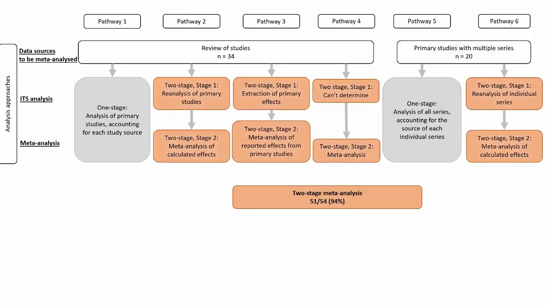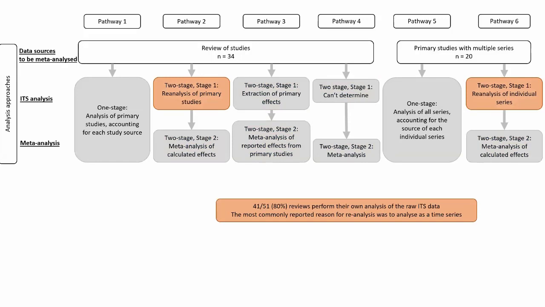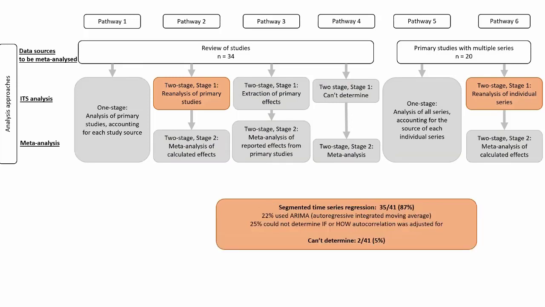There were 51 reviews that performed a two-stage meta-analysis, which fall into pathways 2, 3, 4, and 6. And for these, we discussed the ITS analysis and the meta-analysis methods. At the ITS analysis level, 41 reviews performed their own analysis of the primary ITS studies or series. In the case of reviews of studies, the most commonly reported reason for reanalysis was so that they could be analysed as a time series, where the primary study may have used before and after analysis.